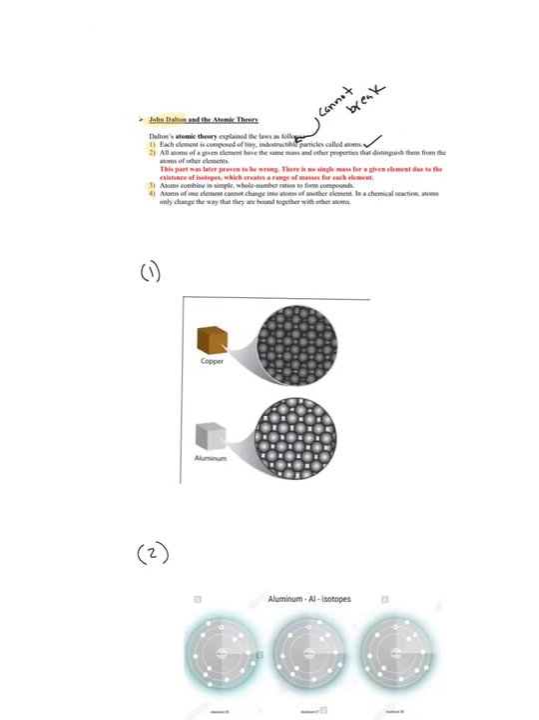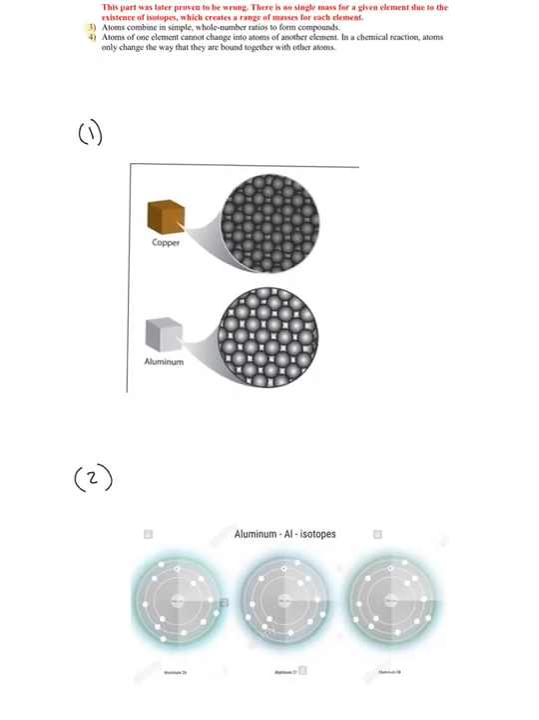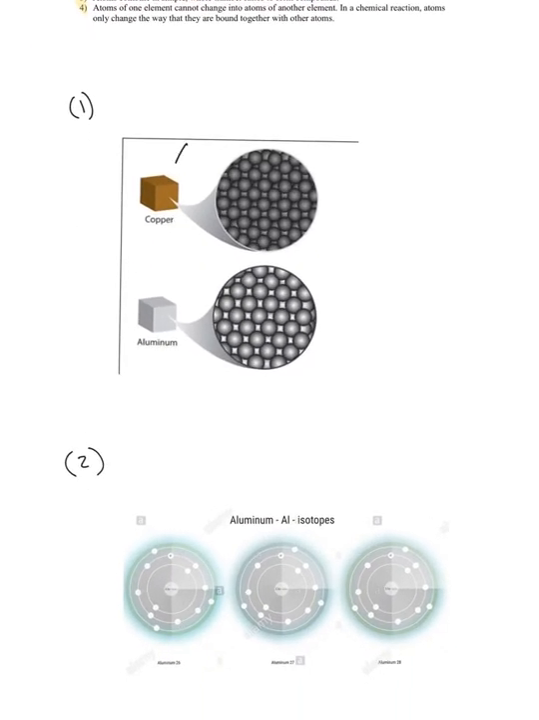All right, take a look at this first picture here. This is a piece of copper. This is a piece of aluminum, like aluminum foil. Now look inside copper and aluminum. What do you see? What are all these little circles? These are atoms. So Dalton said everything is made of atoms. And these atoms, you cannot break them. That's number 1. All right?